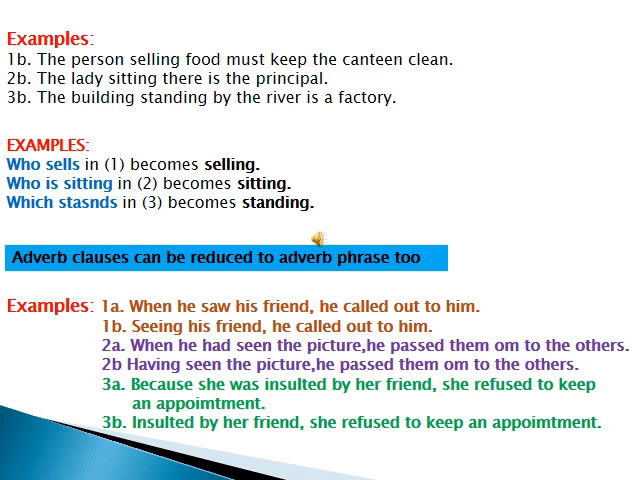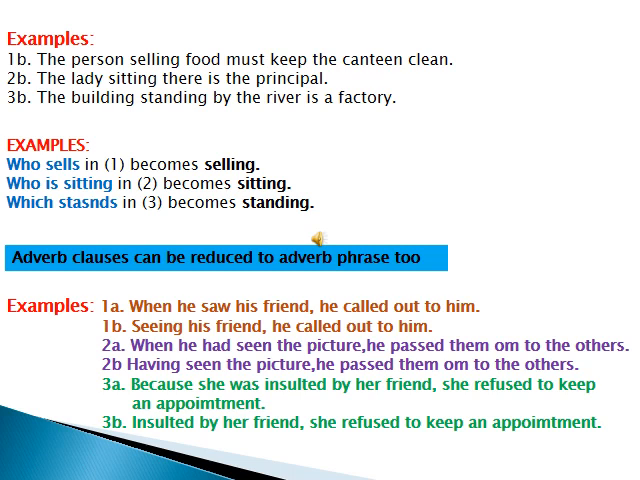As you can see in the examples, who sells in sentence number 1 becomes selling, who is sitting in sentence number 2 becomes sitting, and which stands in sentence number 3 becomes standing. So we have removed the relative pronouns who and which, and we have used the present participle form. So they have become adjective phrases.